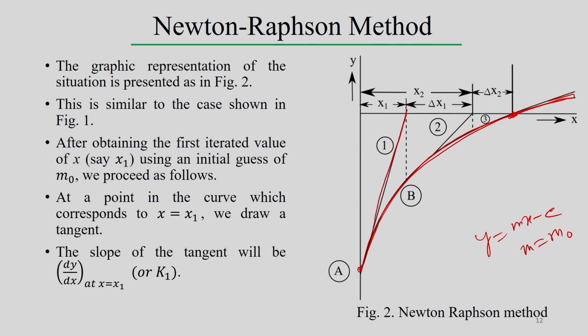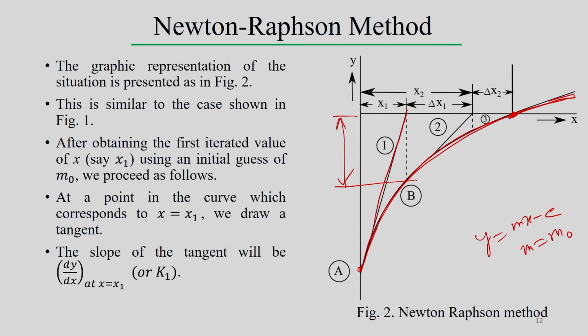Then we get the solution x = x1, but there is some error, y = y1, this gap along the y axis. So after the initial guess m0, we reach x1, y1, but y1 is not the exact solution of this iteration.